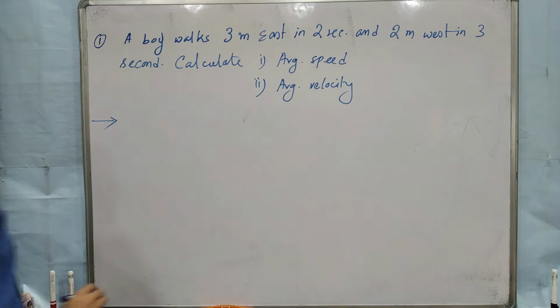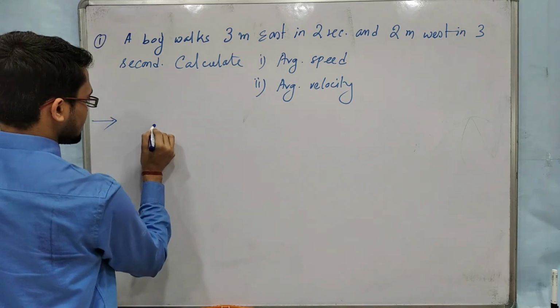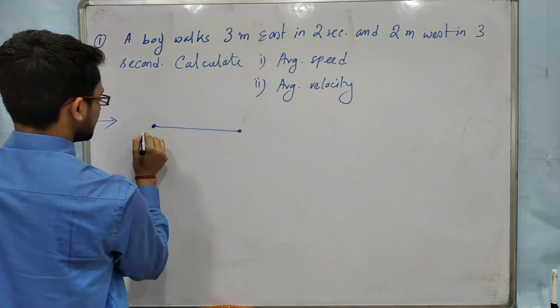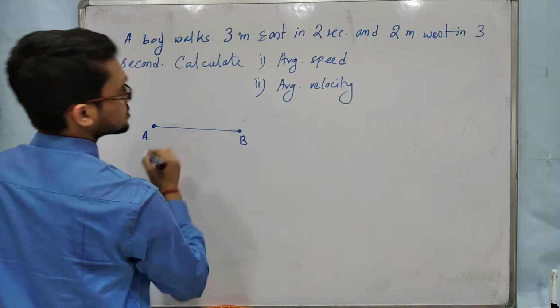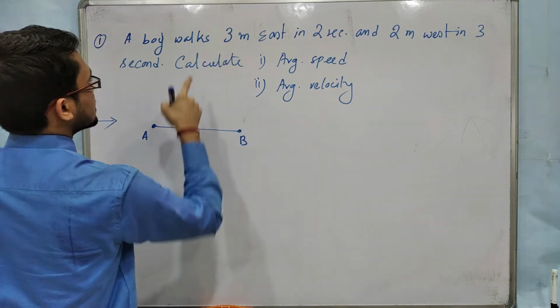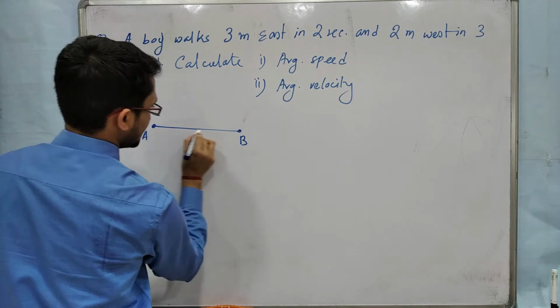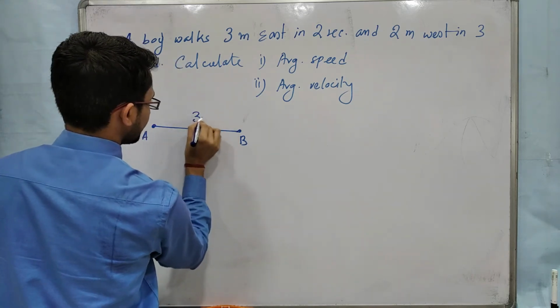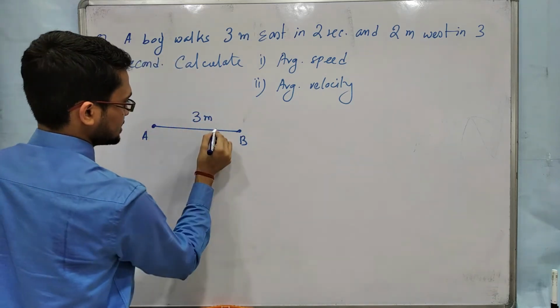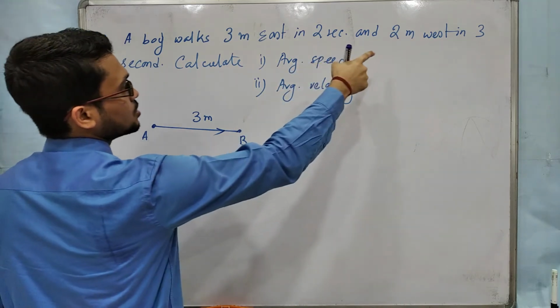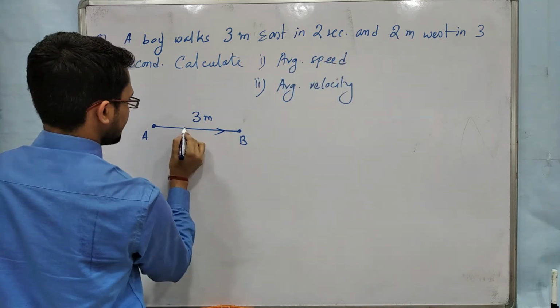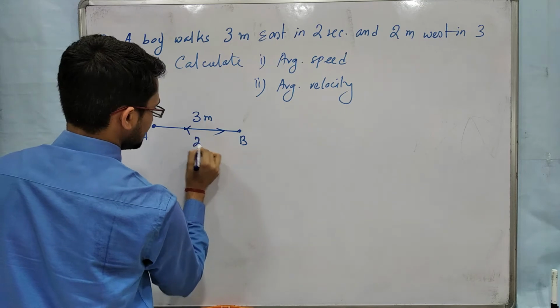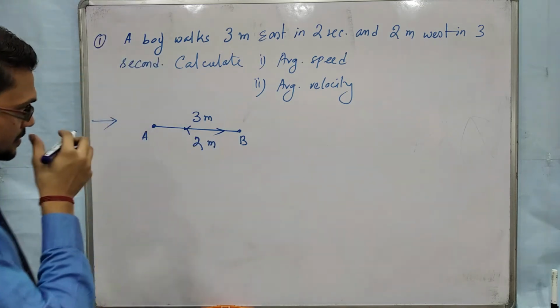Okay, so how will you solve? So these are the 2 points, suppose A and B. Initially it goes 3 meters towards east. So from this point to this point it is suppose 3 meters. Then comes 2 meters in west, so 2 meters back.